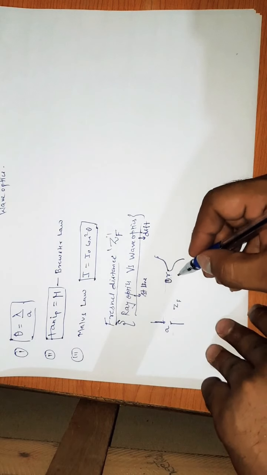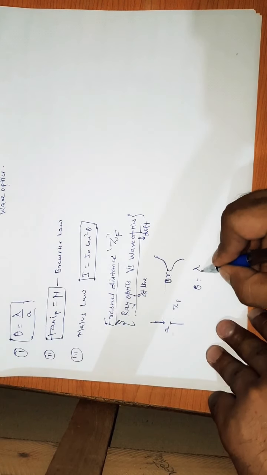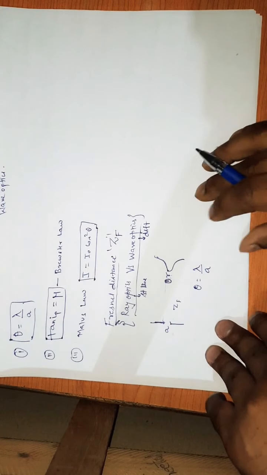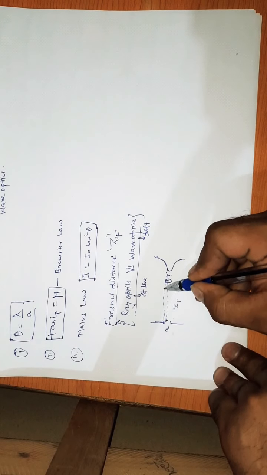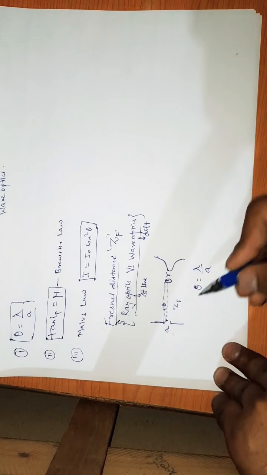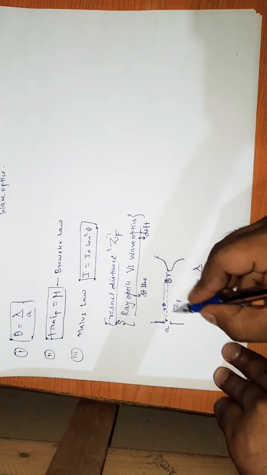The formula for diffraction is theta is equal to lambda upon a, we know. In the same way, from here we can see this angle is theta, and theta is very small.